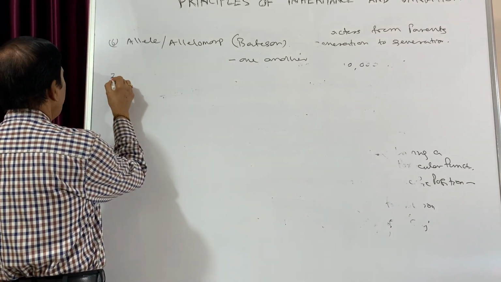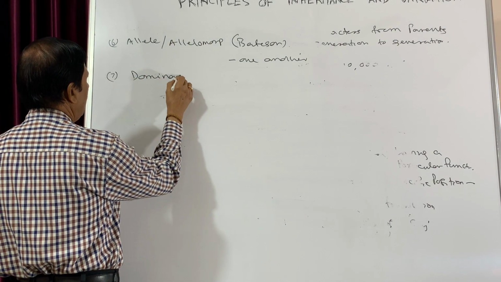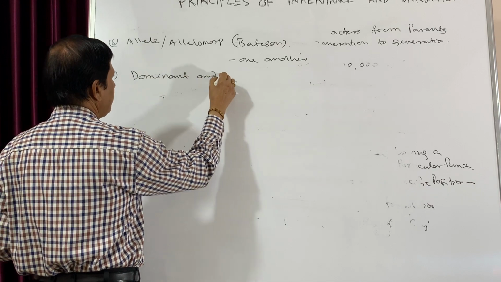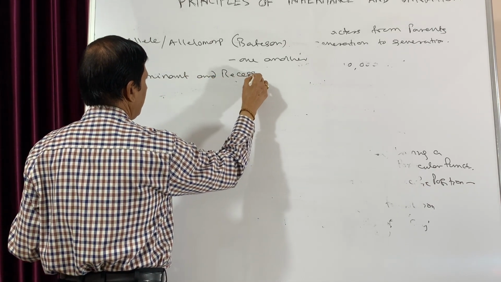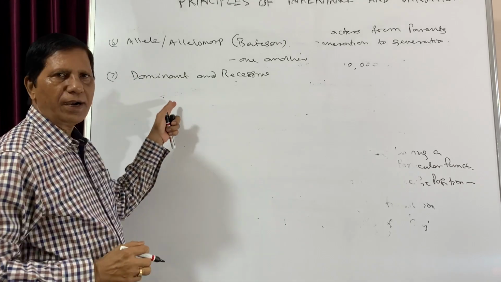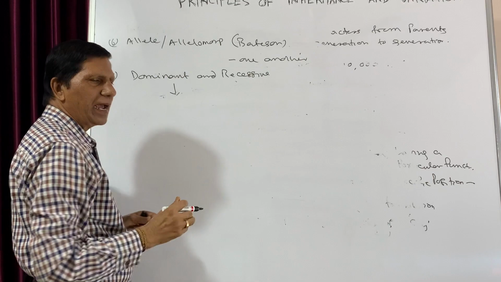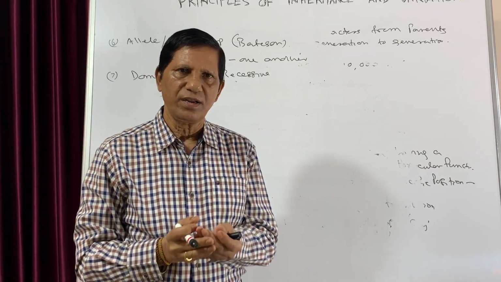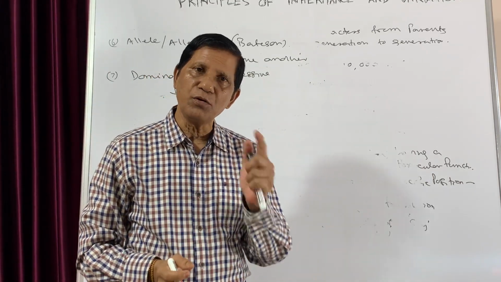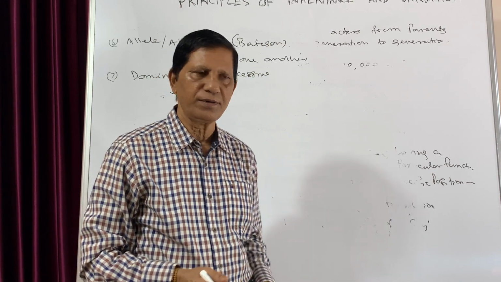So the next point now we'll discuss is the dominant and recessive. Now what is dominant? Dominant means when a character is expressed when it is present either in homozygous condition or in heterozygous condition, that is dominant.